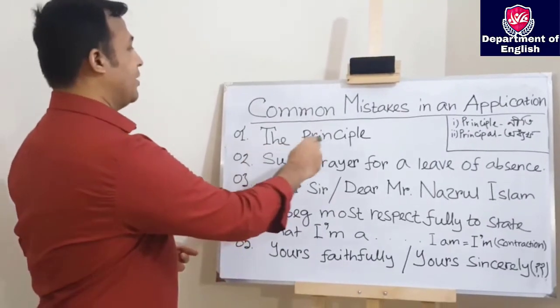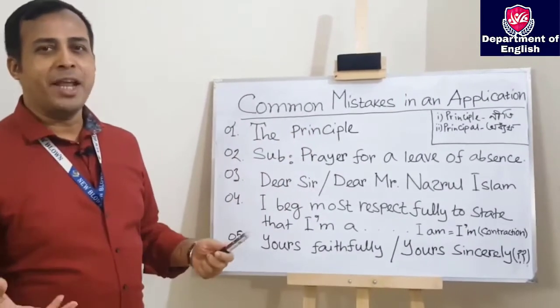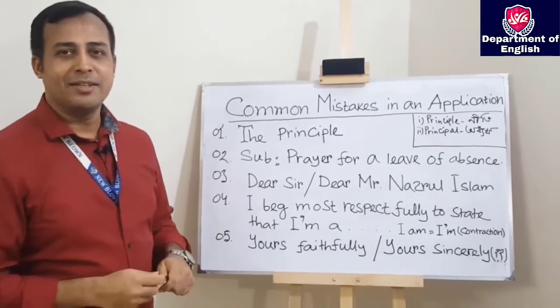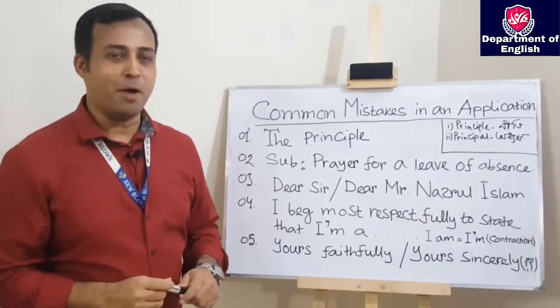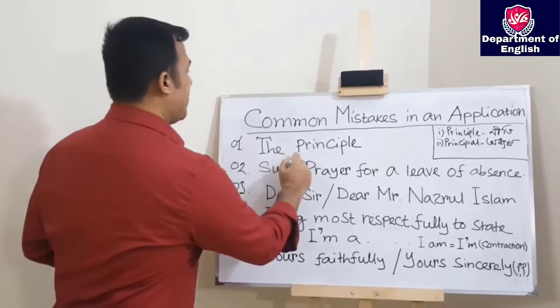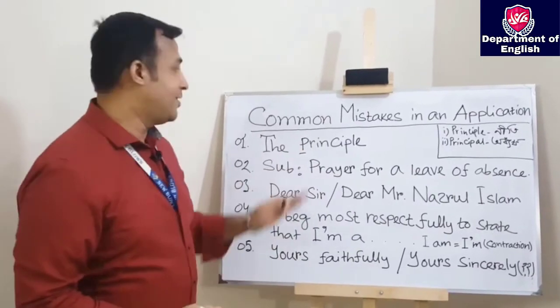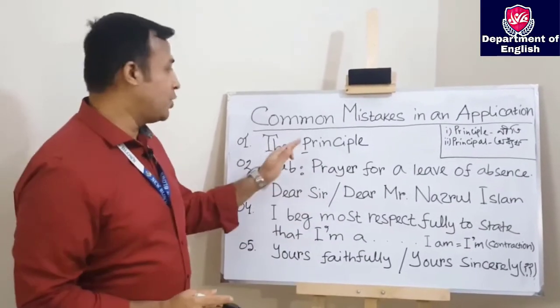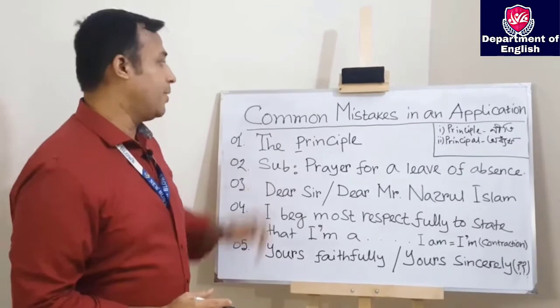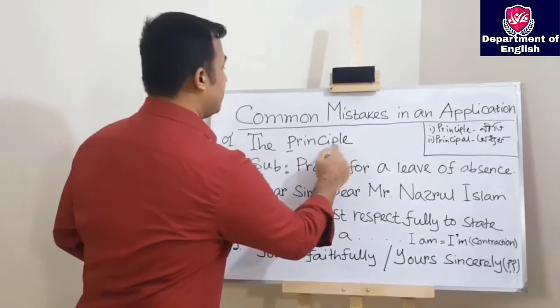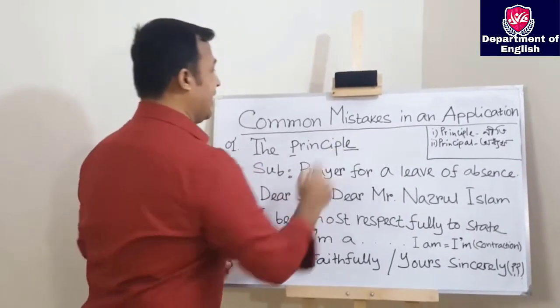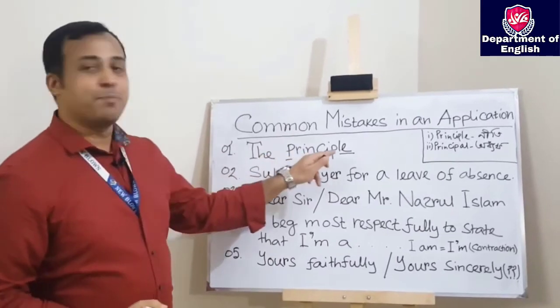So the first one, the principle. Can you find out what is problematic here? I guess at least some of you can. You see P, the initial letter, that is the recipient designation, it is not capitalized. So that is the first problem. And at the end of this word principle, you have LE.